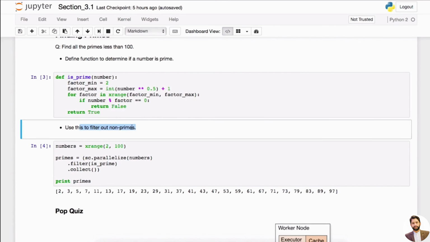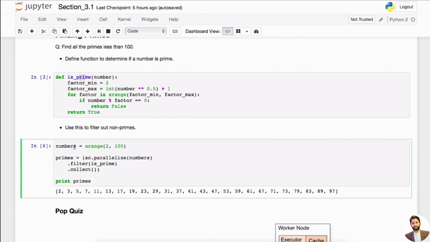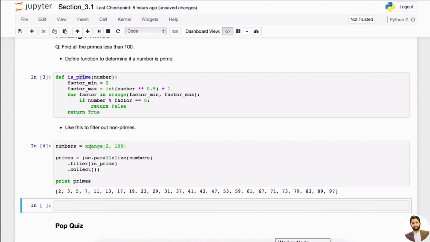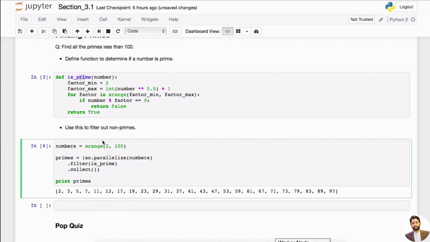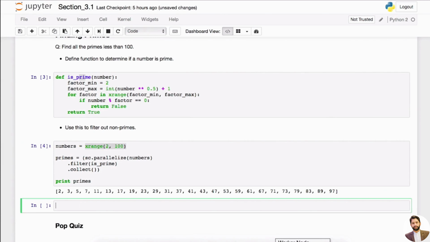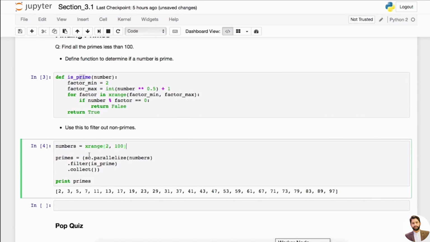So then use this function as a filter, right? To filter out the non-primes. So the number we're going to do is xrange to 100. Because 1, we know that we don't want to use 1, because prime number typically, yeah. So then it will start from 2, right? So if you look at this, you can do something like xrange, where you get all the numbers from 2 to 100, and then you want to look at the primes, right?